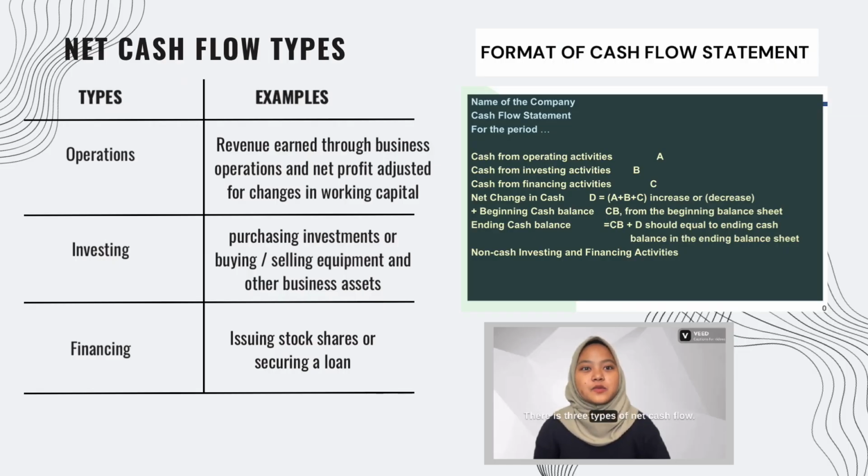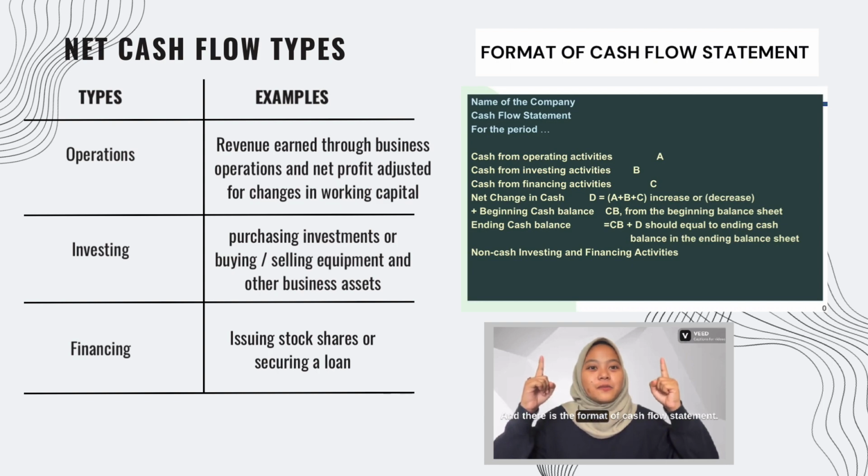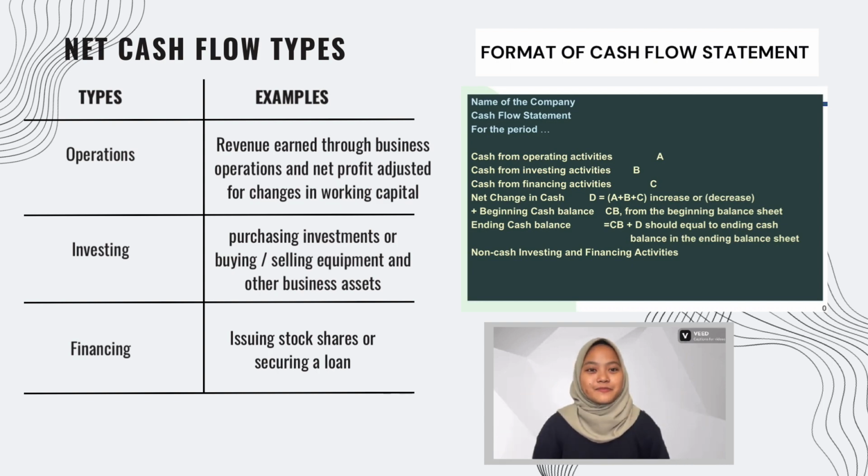There are three types of net cash flow. The first one is operating, the second one is investing, and the third one is financing. The example of operation is revenue earned through business operation and net profit adjusted for changes in working capital. For investing, purchasing investment or buying or selling equipment and other business assets. And the last one is issuing stock shares or securing a loan. And there is the format of the cash flow statement.